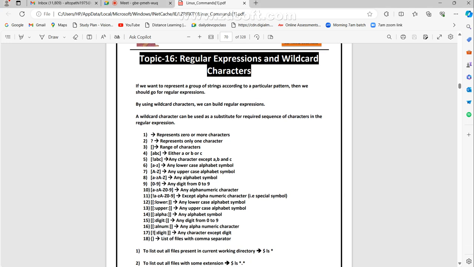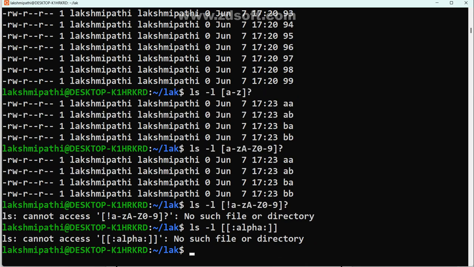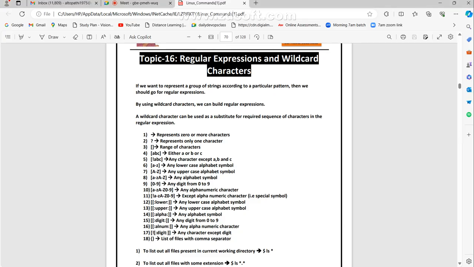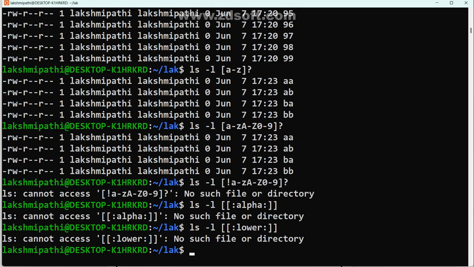See, you want to get only lowercase alphabet symbols. Any lowercase alphabet symbol. How to get it? There, ls hyphen l. The first square bracket, second colon, al, all. Again colon, square bracket. Is there any special thing? I am correct only, right? Colon, lower. What did I write here? Lower, not all. LOWER. Now check it. No such file or directory. Okay, no problem. Question mark.